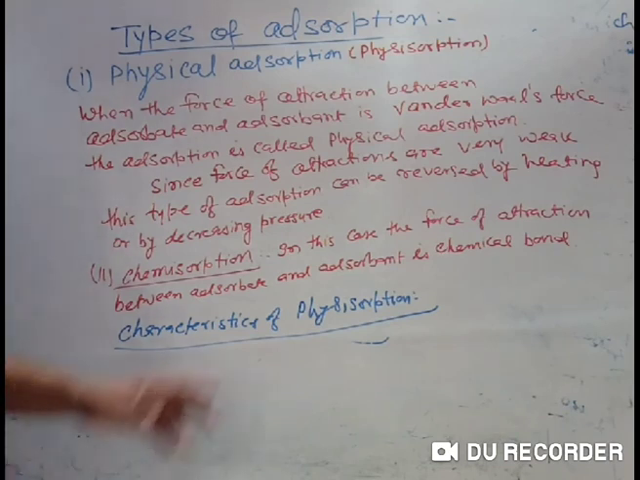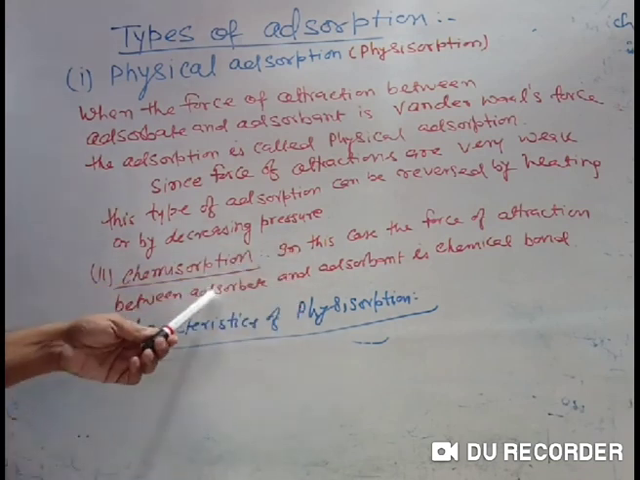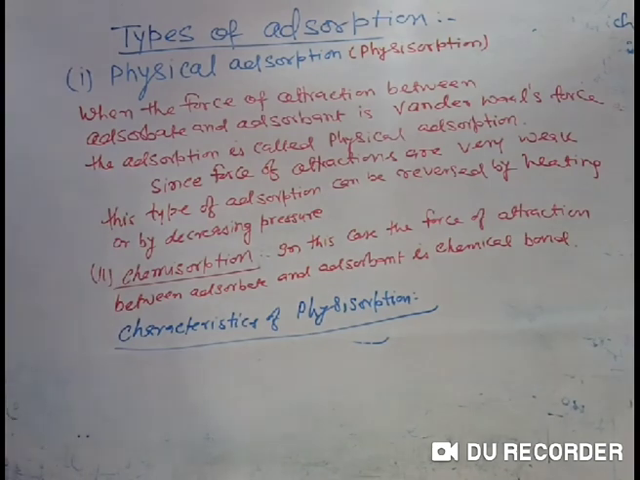So in this case the force of attraction between adsorbent and adsorbate is a chemical bond in case of chemisorptions, and is a physical bond in case of physisorption. Next class we will see the characteristics of physisorptions and chemisorptions.